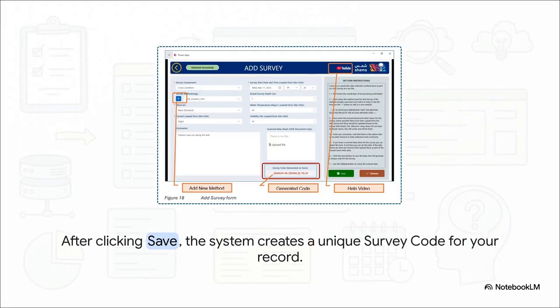So after you click that Save button, the system generates a unique survey code just for this record. You can see it right there, highlighted in the orange box on the form. This code is your confirmation that, yep, your survey metadata has been successfully saved.